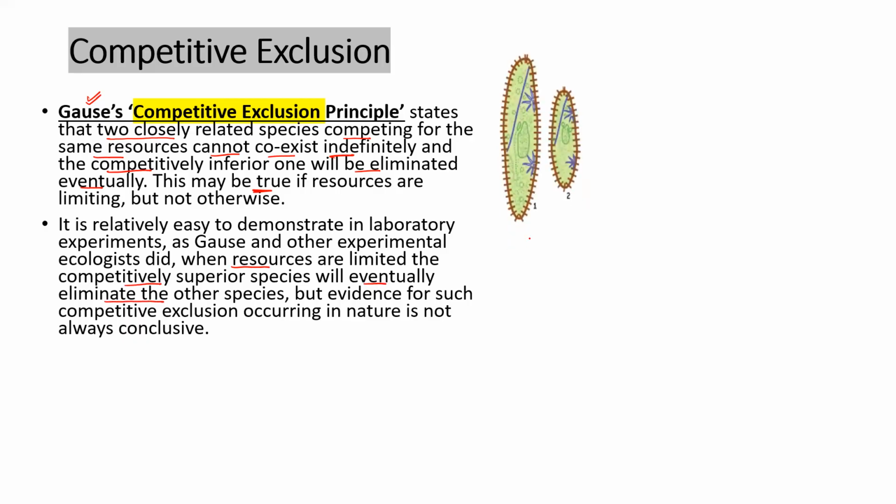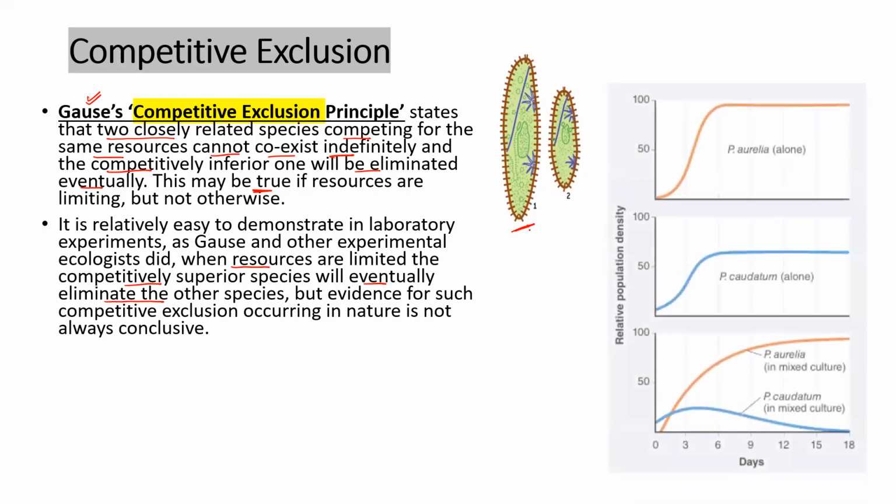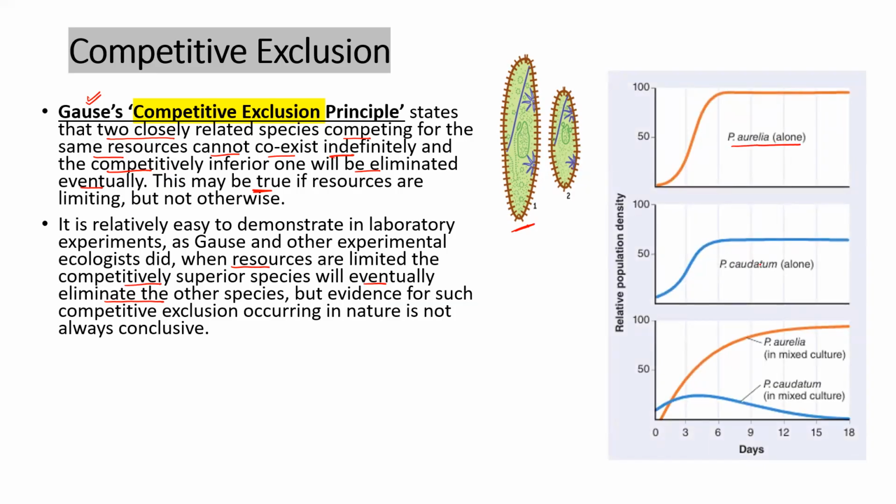Now see this. This is Paramecium, two species we are taking. One is Paramecium caudatum, one is Paramecium aurelia. And we are finding when they are growing alone, they are able to grow to their maximum. But when they are in mixed culture, you are finding Aurelia is not allowing Paramecium caudatum to grow. So this experiment, which is of Gause's competitive exclusion, worked in the lab on Paramecium. He found that the two species, Aurelia and caudatum, are able to flourish alone, but when we keep them in a mixture, the superior species, Aurelia, is eliminating the inferior one.